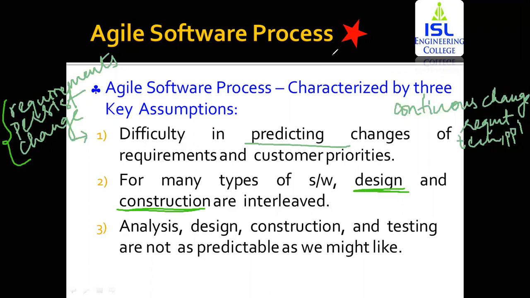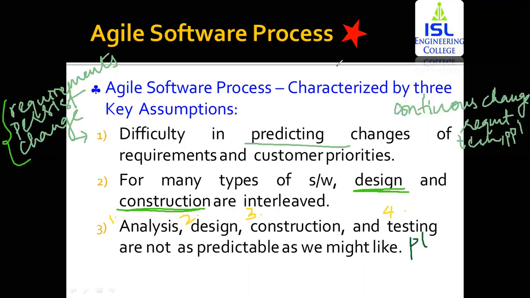The third one is analysis, design, construction and testing. The first is analysis, second design, third construction, and fourth testing. These four are not as predictable as we might like. Now how are these not predictable?